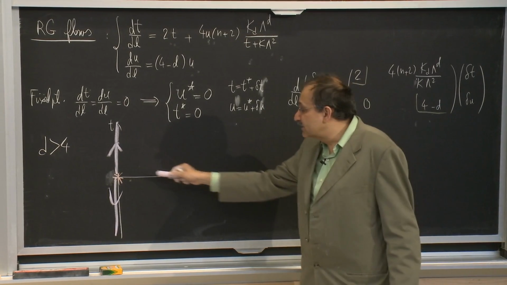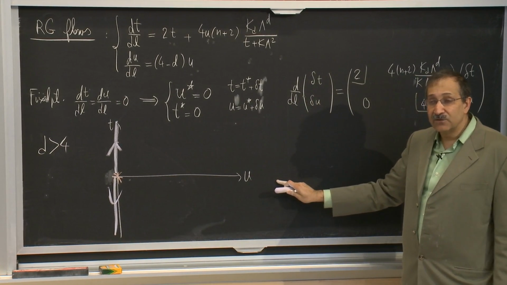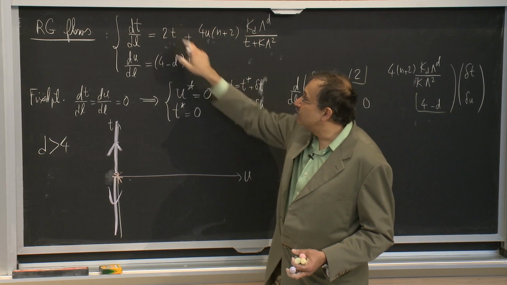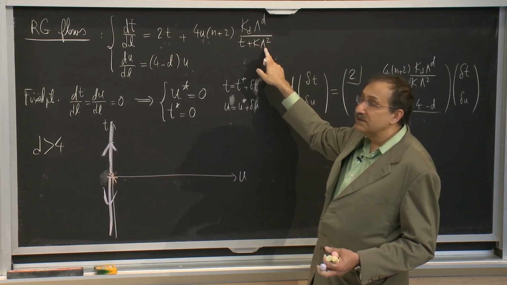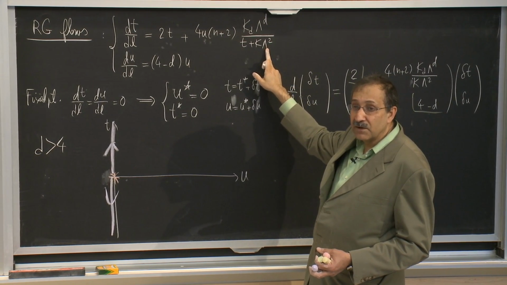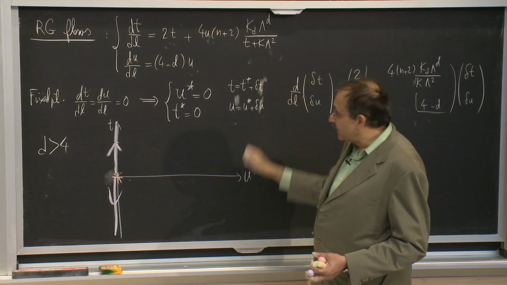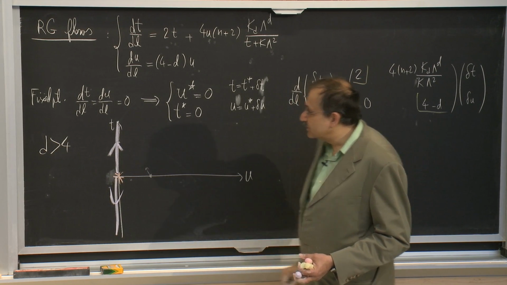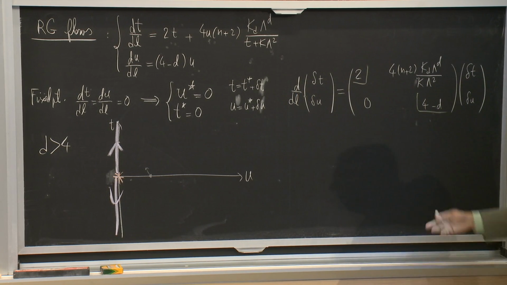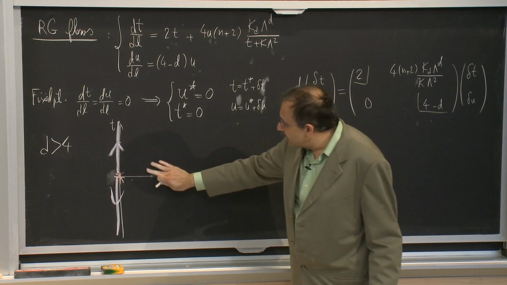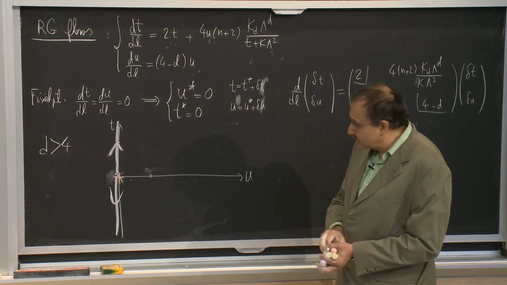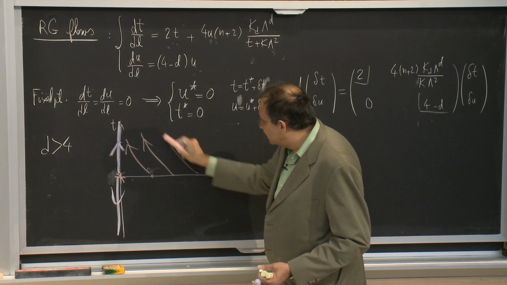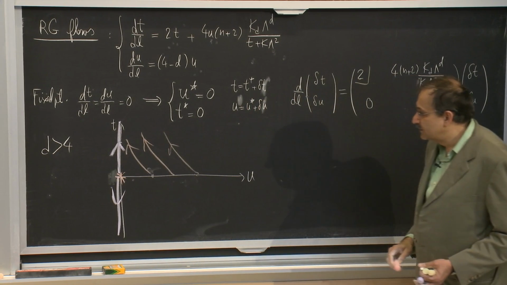The other eigendirection is not the axis t equals 0, because if t is 0 originally but u is non-zero, this term will generate some positive amount of t for me. So if I start somewhere on this axis, t will go in the direction of becoming positive. Above 4 dimensions, u will become less. So above 4 dimensions, you can see that the general trend of flows is going to be something like this.